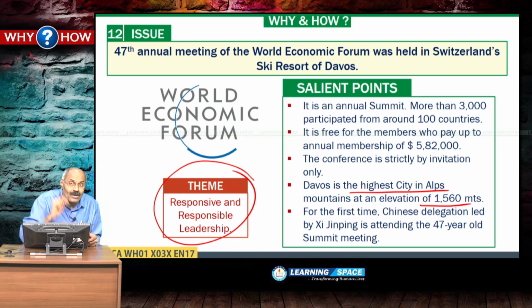And another important aspect is it is free for the members who pay an annual membership of around $6 lakh. Then another point is, for the first time the Chinese delegation is led by its president Xi Jinping, right.